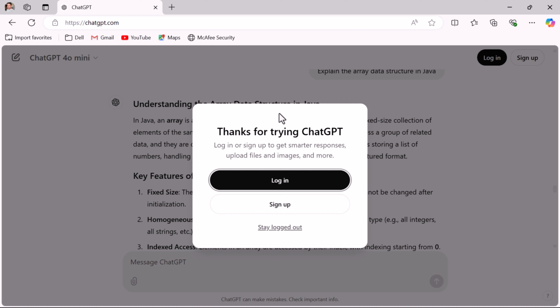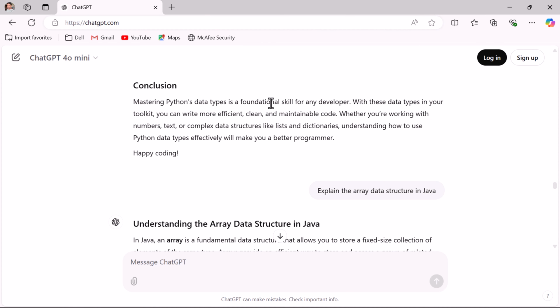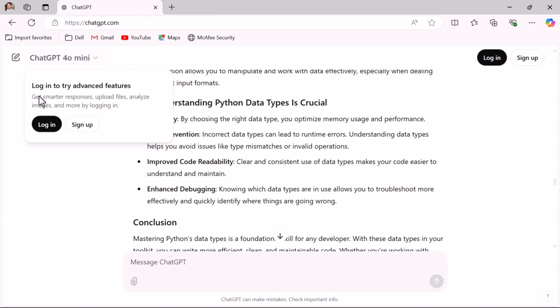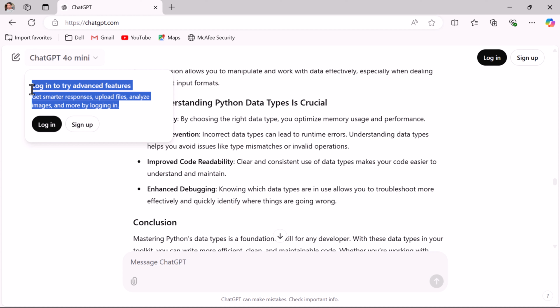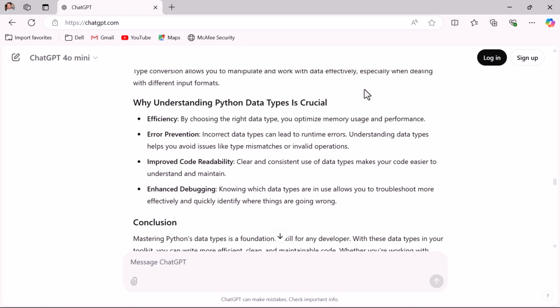If you want to create an account, you can just click on sign up. If you already have an account, then just log in. If you want to stay logged out, you can just click on stay logged out over here. Okay. So this is how we can use ChatGPT without creating an account. If you create an account, then you will get smarter responses, upload files, analyze images and more by logging in. So if you want to try ChatGPT for free, then just create an account and access all the free advanced features. Now let us see how to create an account.